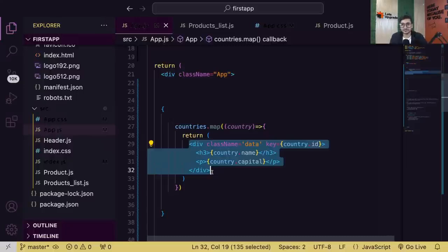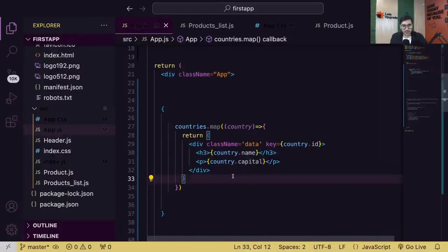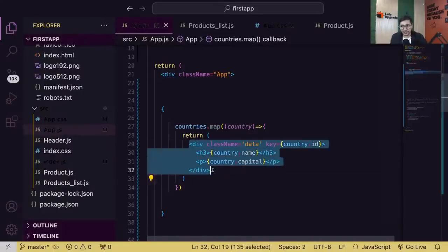Guys, you tell me, everyone. Come on, tell me. That's also possible, right? Rather than writing the whole HTML here, I can create a separate component called country, and there I can write this whole HTML. And then I can use that country component here. Correct? That's also possible, right?